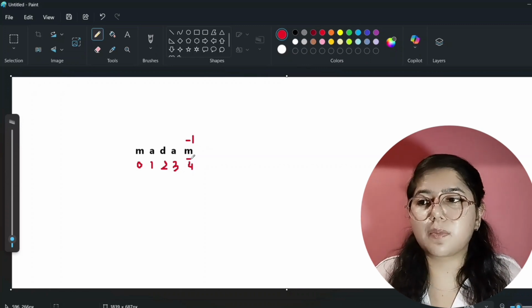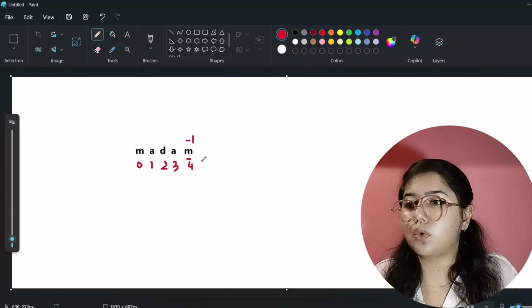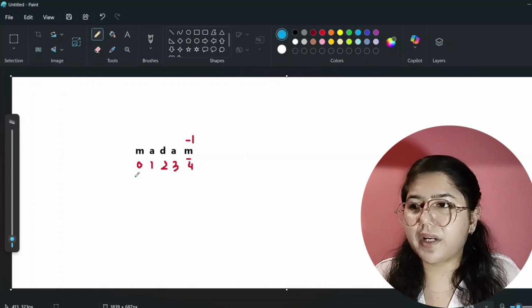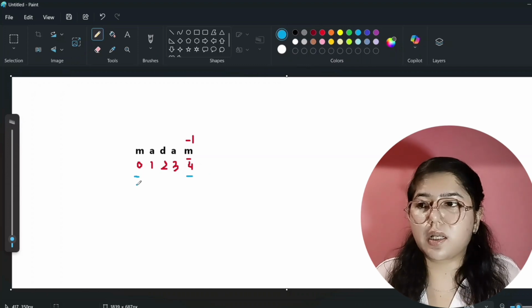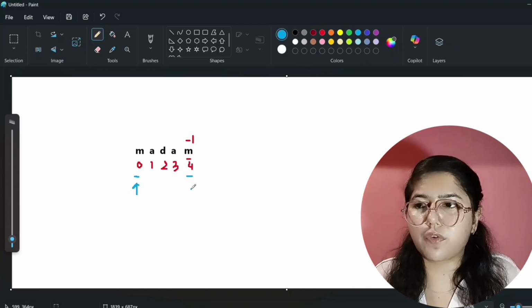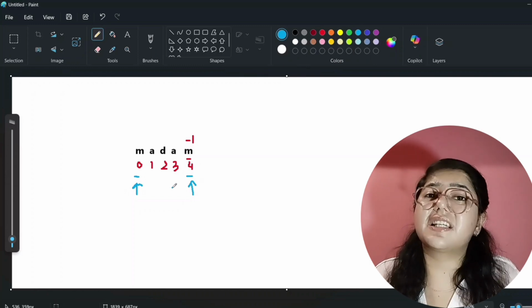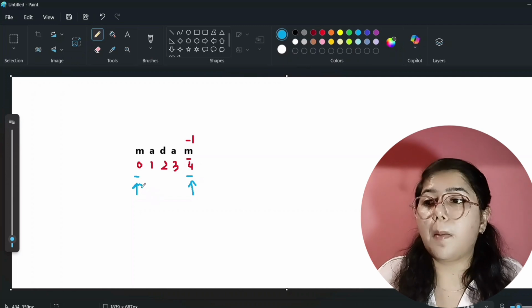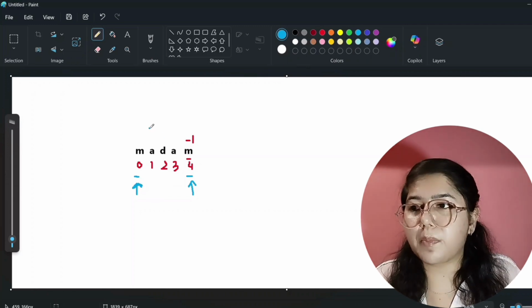Whatever the last index number character will be there, its index number will be -1. So if I tell my code editor that you do one thing, you can compare the first character and the last character. You can start comparing from the first character and from the last character. Is it same? If it is same, yes, it can be a palindrome. It is not compulsory that it will be a palindrome, but yes, first and last character same means it can be a palindrome.